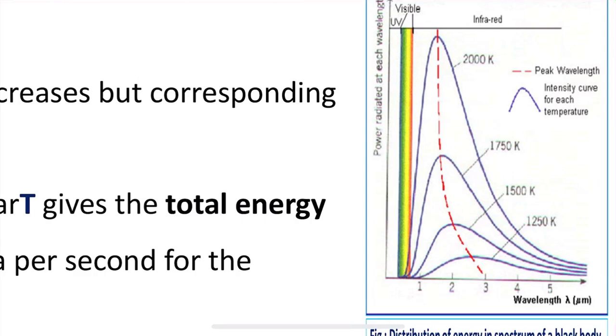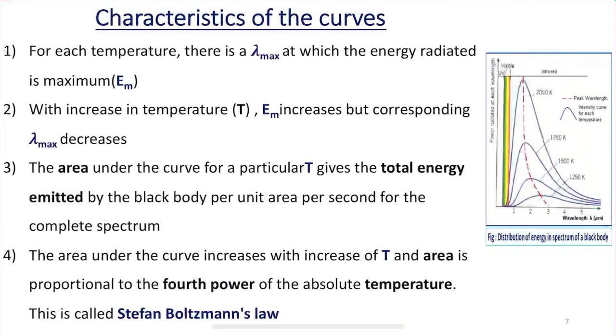That means the intensity curve for each temperature is observed in this figure. As I said, there is a peak which corresponds to 2000 Kelvin, a peak which corresponds to 1750 Kelvin, and peaks which correspond to 1500 and 1250 Kelvin respectively. So, in this way, for each temperature there is a lambda max at which the energy radiation is